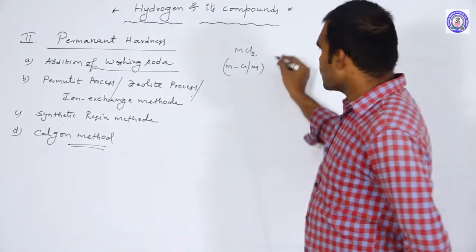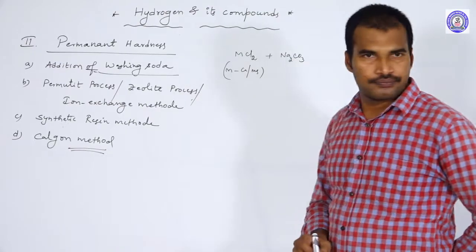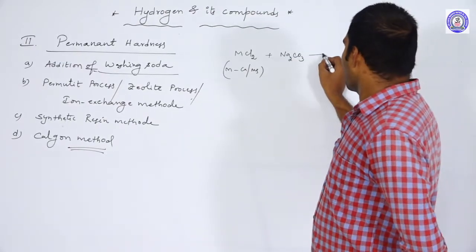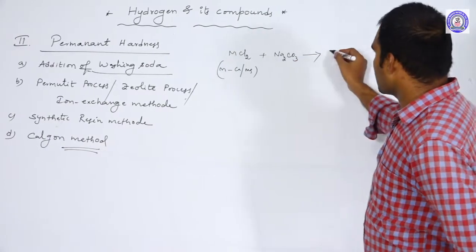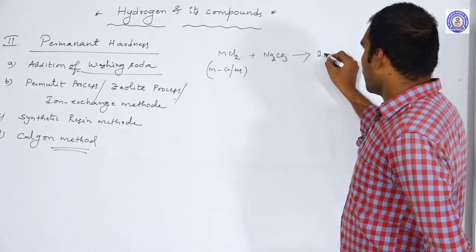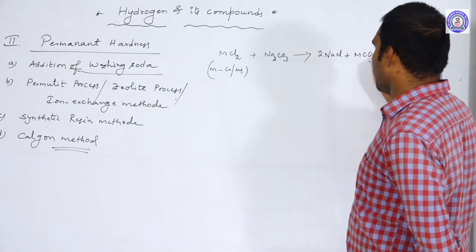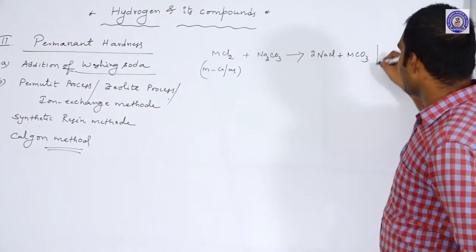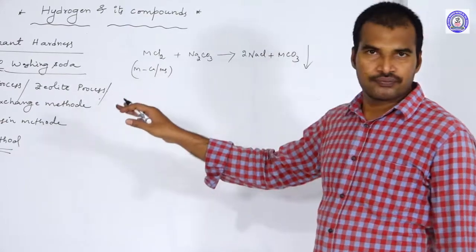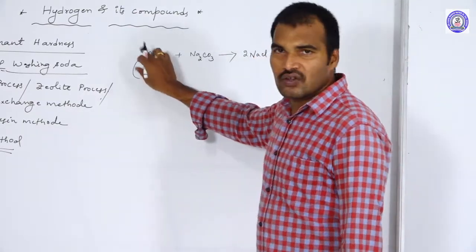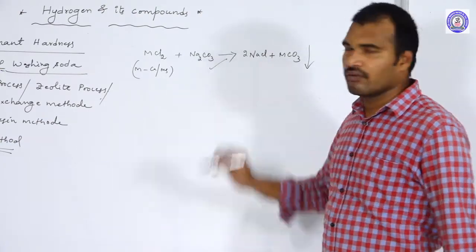To this chloride salt, if you add washing soda, which is nothing but sodium carbonate, what happened? We get NaCl and metal carbonates. These metal carbonates will precipitate out. Like this we are converting soluble salts into insoluble salts.